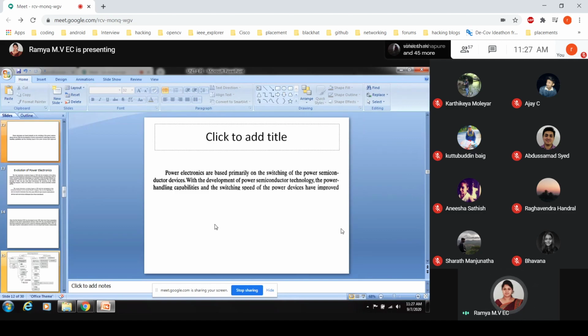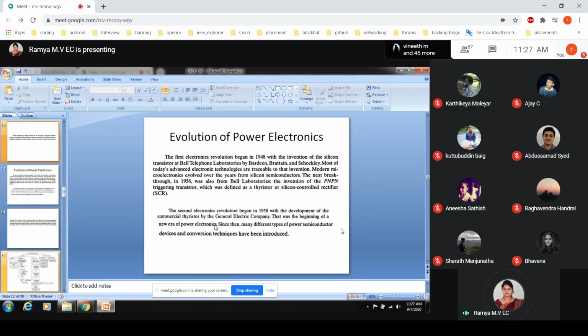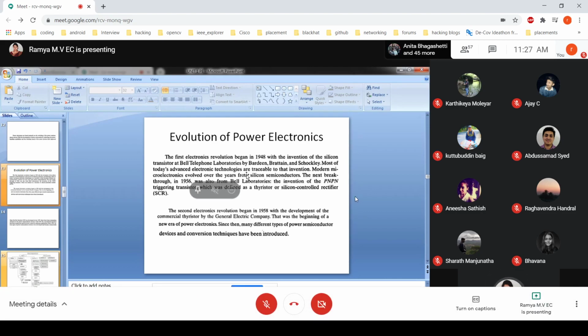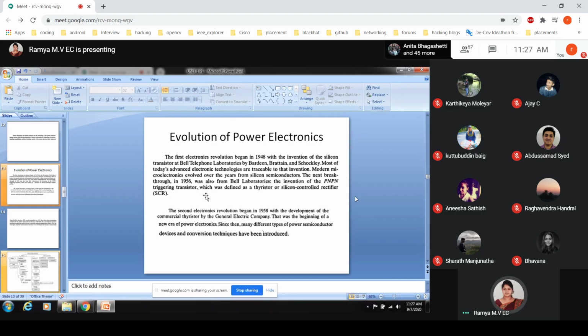Generally, coming to the evolution of power electronics we discussed in the previous class: first electronics started, and then the first power electronics was developed in 1956. It was commercialized in 1958.